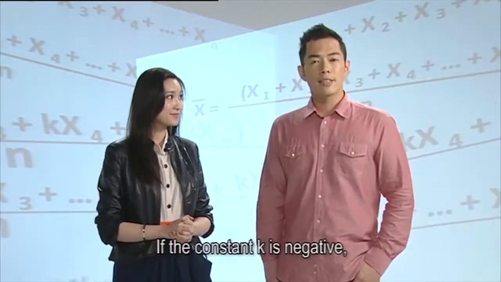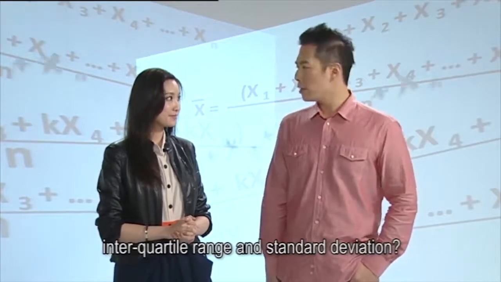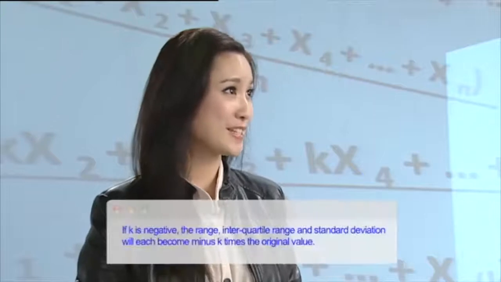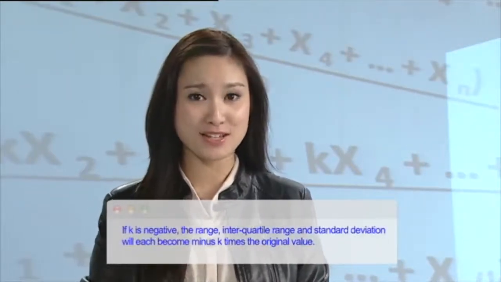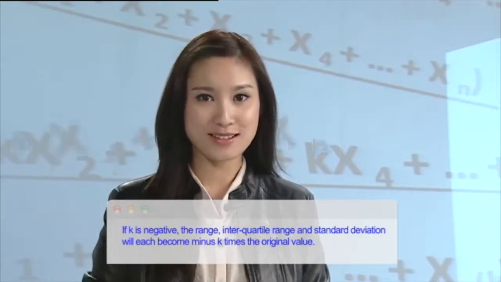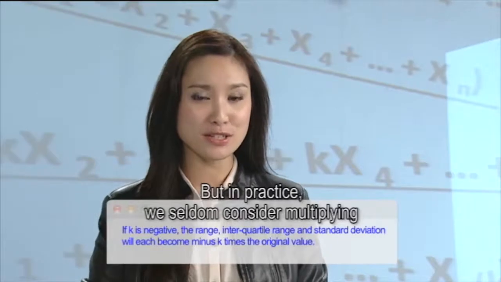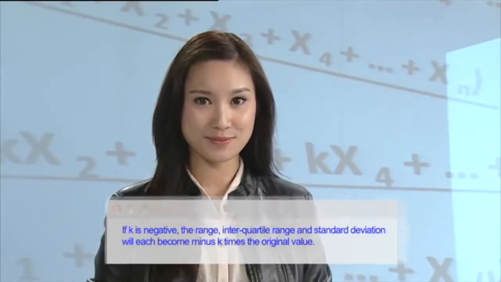If constant k is negative, what are the effects on range, interquartile range, and standard deviation? Well, if k is negative, then the range, interquartile range, and standard deviation will each become minus k times the original values. But in practice, we seldom consider multiplying each datum by a negative constant.